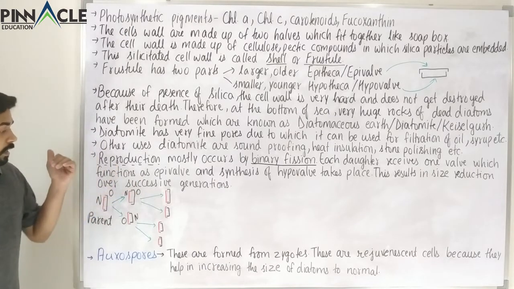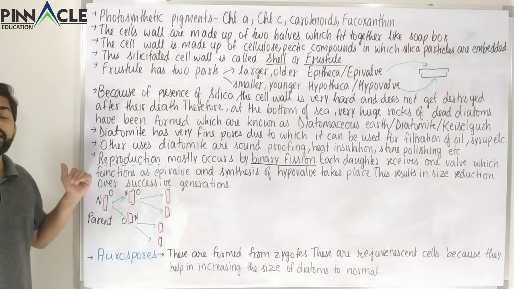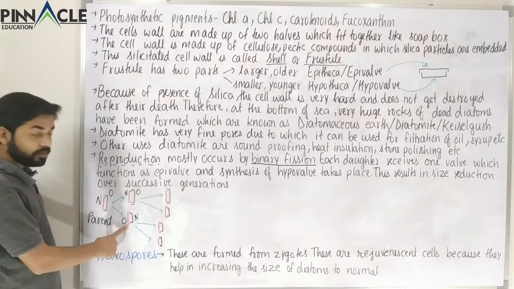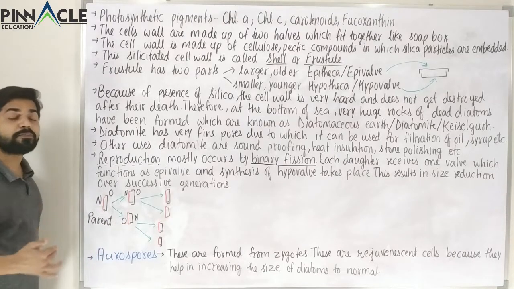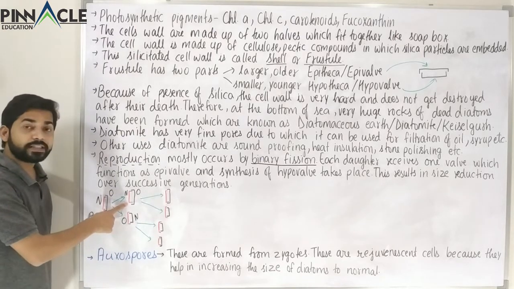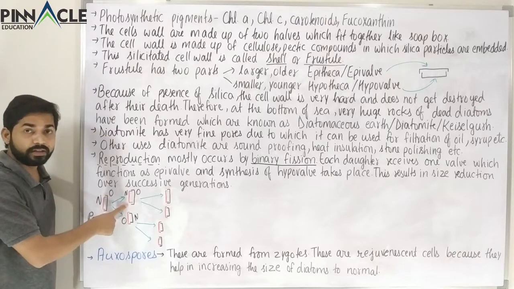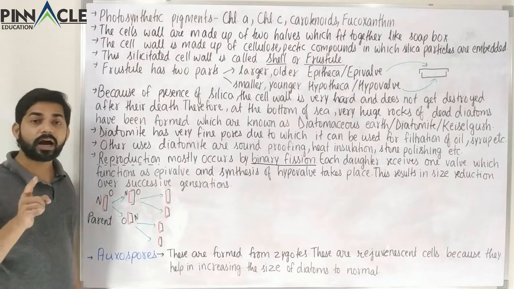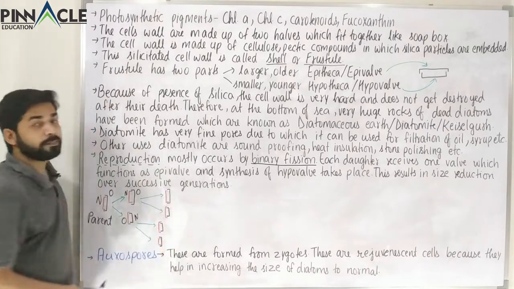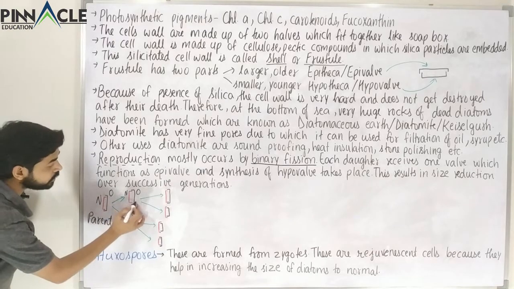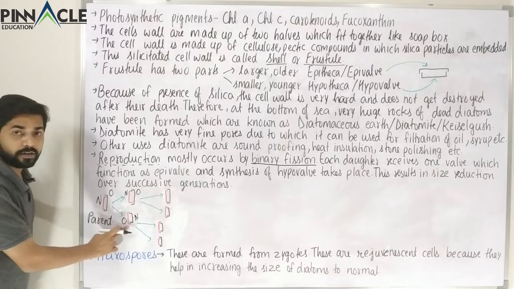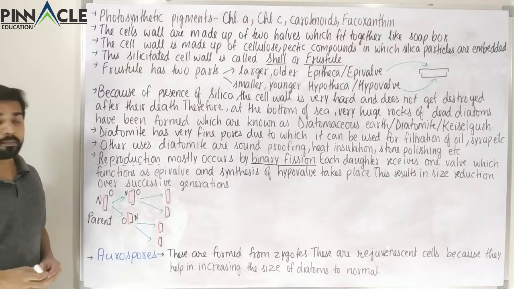Now each valve has been obtained from the parent. So this black one has been obtained from the parent, and this red one has been obtained from the parent. These both function as epivalve, because you can see the new valve which has been synthesized is the smaller one. The smaller one is called the hypovalve. So this is what is occurring over here, and synthesis of the hypovalve takes place. Here it received the black older one and synthesized a new one. Here it received the red one and synthesized a new smaller black one.